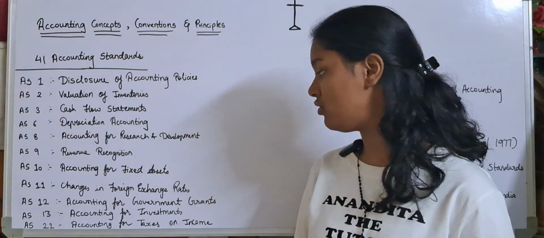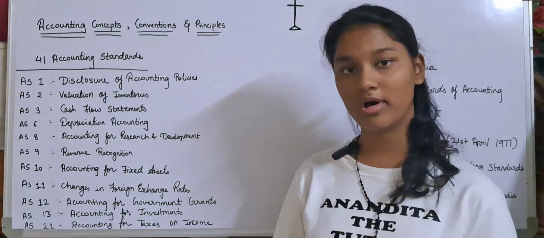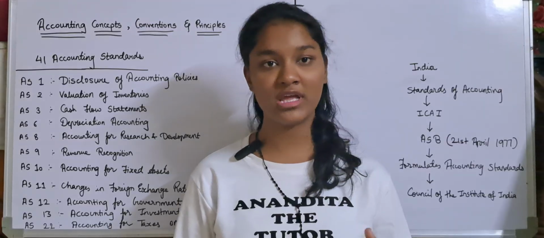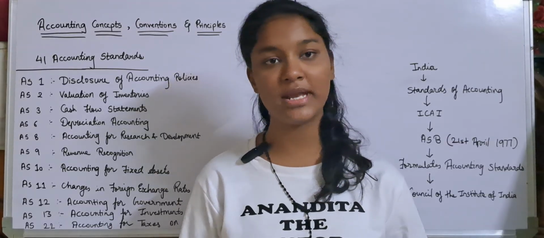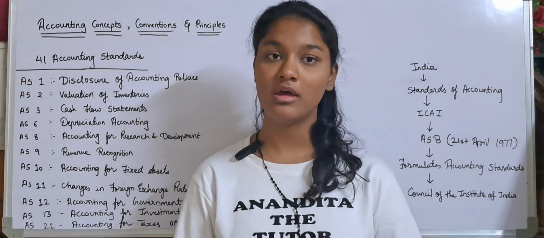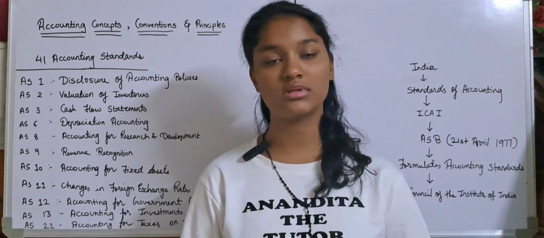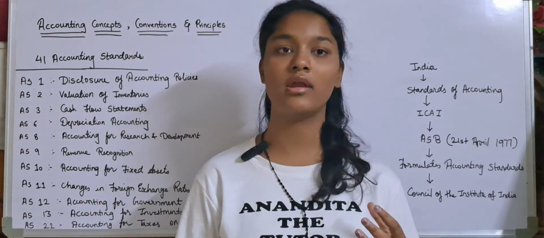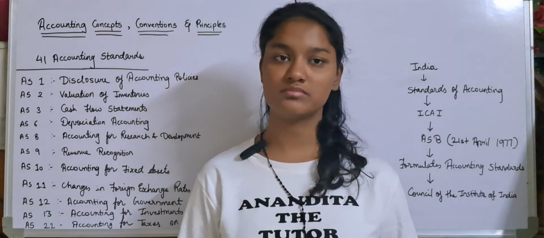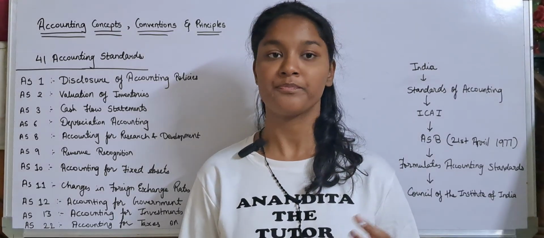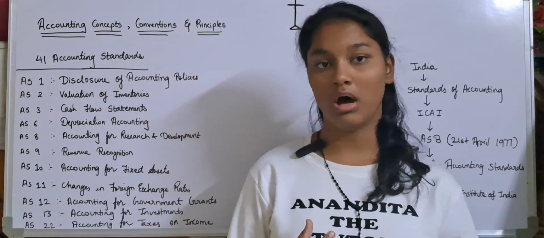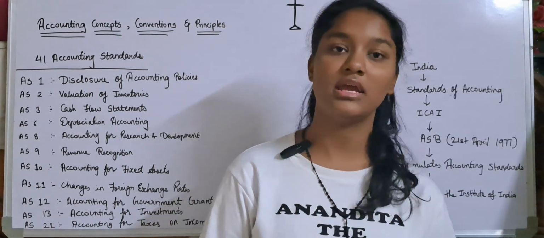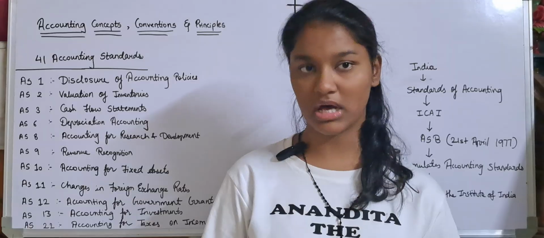AS12 says about accounting for government grants. Now, what are grants? These are the fees that you get, or the financial help that you get, from the government. So whenever you get a grant from the government for your production of goods, suppose you are providing a service, for example, say CSR, how do you record those government grants in your books of accounts?